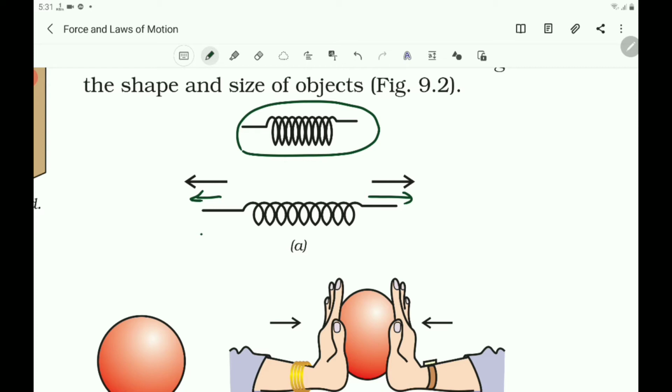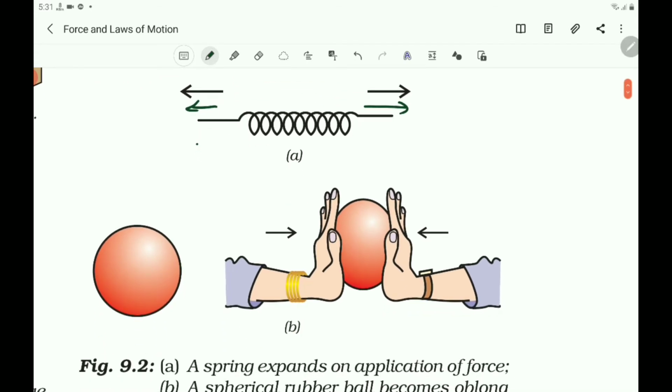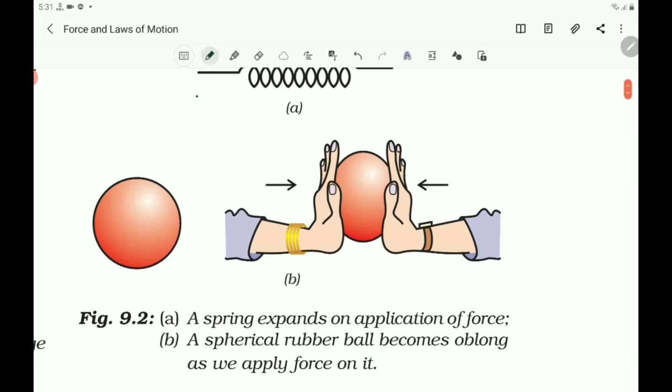The shape of the string changed. So this is one of the effects of the force. Here also force is applied on a ball. Here in the first case, a spring expands on application of force. In the second, a spherical rubber ball becomes oblong as we apply force on it.